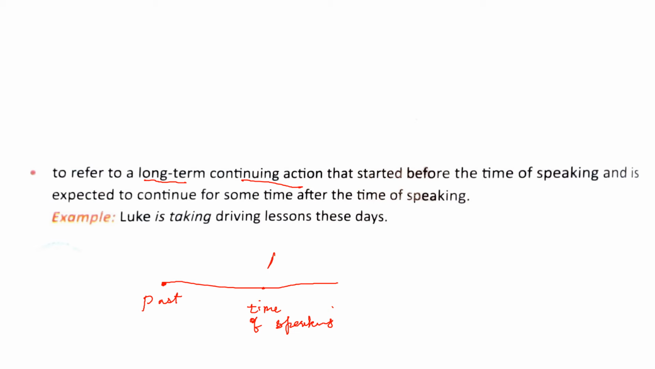The action is still continuing at the time of speaking, and it is expected that the action will continue after the time of speaking, but we don't know when it will end. It is going into the future. It started before the time of speaking, it is happening at the time of speaking, and it might continue for some time in future as well. So whenever you are expressing any action like that, you write sentences in present continuous tense.